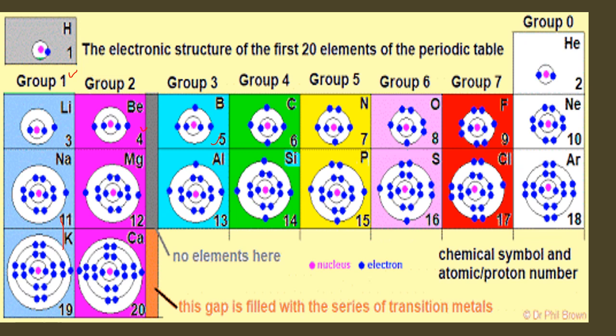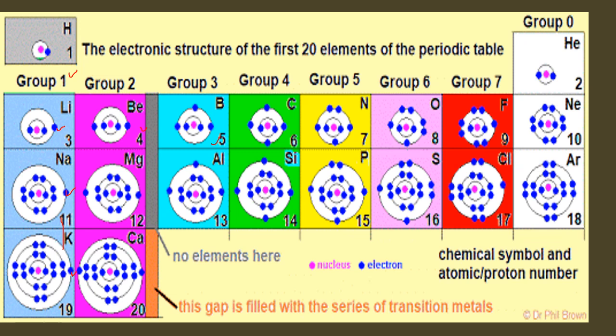All these elements are put together in a single group because they contain only one electron in their outermost shell, no matter how many electrons are present in the inner shells.